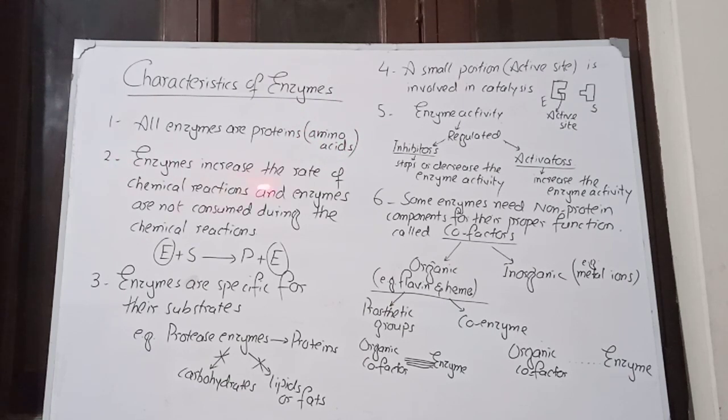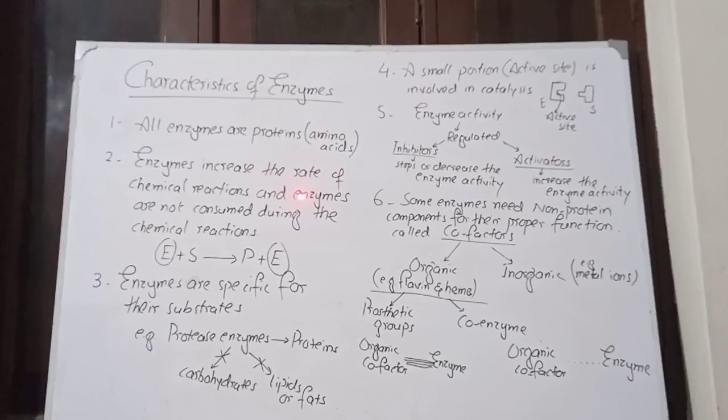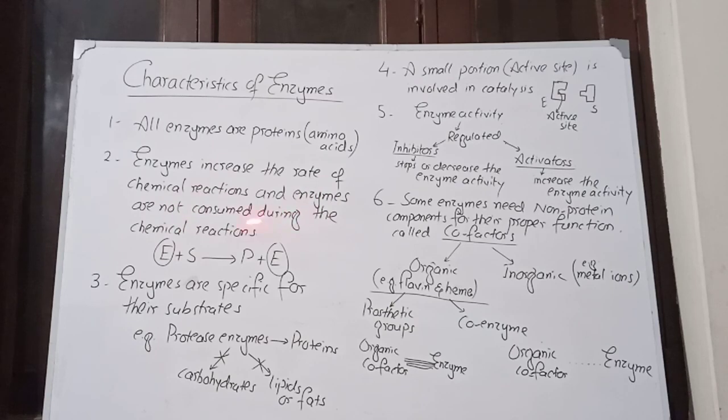Number two, enzymes increase the rate of chemical reactions, and enzymes are not consumed during the chemical reactions. Enzymes increase the rate of chemical reactions millions and billions of times, so that more products are formed in a very little time. And enzymes are not consumed during the chemical reaction.